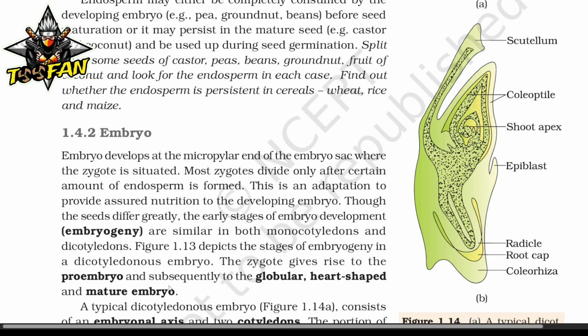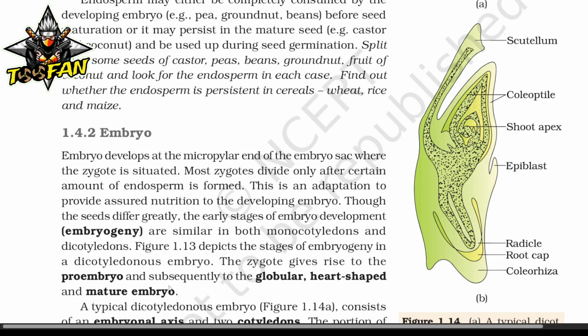Now, the embryo. The embryo develops at the micropylar end of the embryo sac where the zygote is situated. Most zygotes divide only after a certain amount of endosperm is formed. This is an adaptation to provide assured nutrition to the developing embryo. The seeds differ greatly. The early stages of embryo development, embryogeny, are similar in both monocotyledons and dicotyledons. The figure depicts the stages of embryogeny.